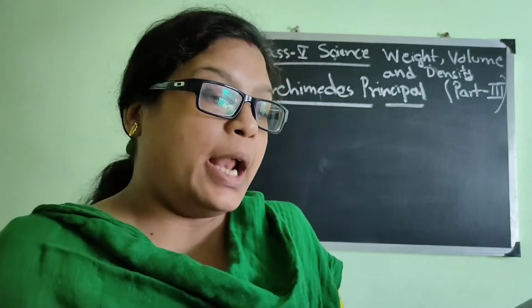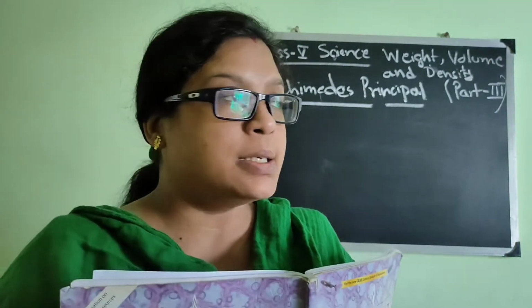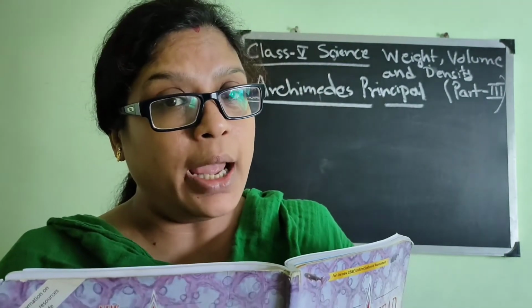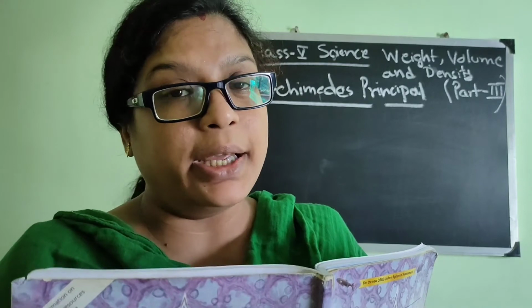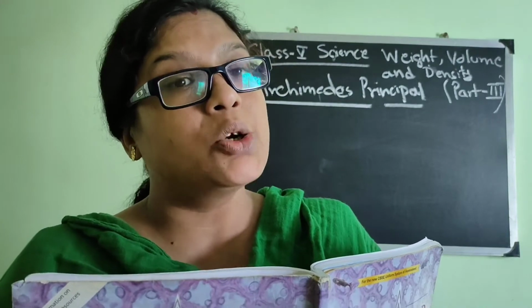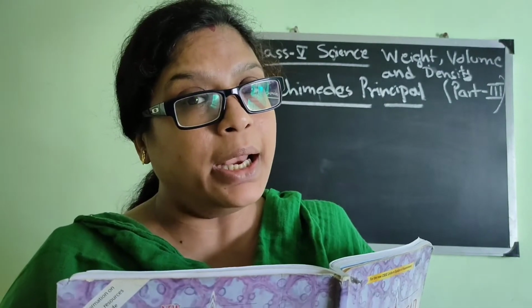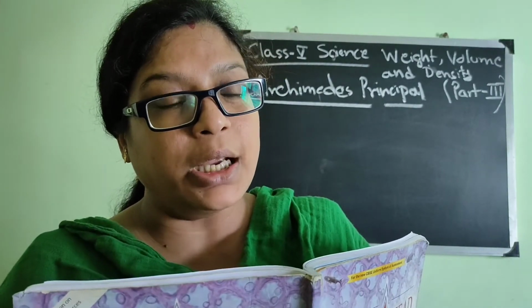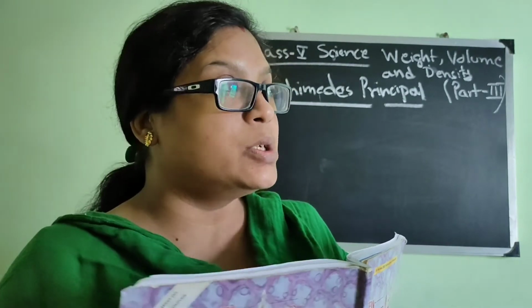That much we have read, and we have discussed that in some cases more the weight, more the volume, isn't it? But sometimes the reverse also happens, in case of cotton. Suppose 1 kg of rice and 1 kg of cotton, you will see though the weights are the same, but volume wise cotton is more. So what is the reason behind it? Because of the material, because it is soft in nature and it is a very light one, and it takes a lot of place to occupy, isn't it? So the volume is becoming more if we compare 1 kg rice or potato with 1 kg of cotton.